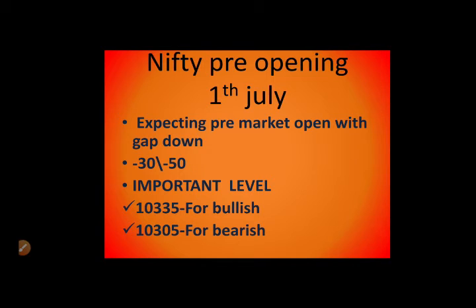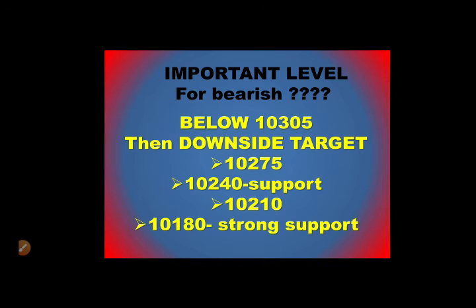The important levels at the gap down are 10,335 for a bullish trend and 10,305 for a bearish market. So below the bearish market confirmation of 10,305, with a sell trigger in price action, you can go for the downside targets of 10,275 and 10,214.